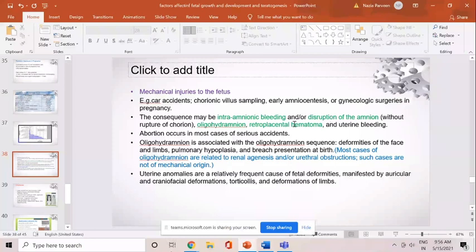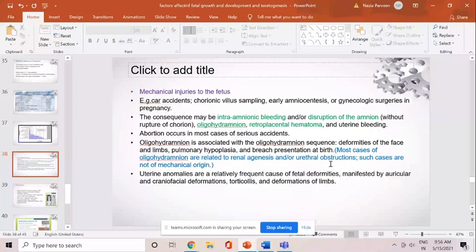In this stage, abortion can occur in most of the cases, but oligohydramnios can result in face and limb deformities, pulmonary hypoplasia, breech presentation, and most cases of oligohydramnios are related to renal agenesis and or urethral obstruction, but these cases are not of mechanical origin.